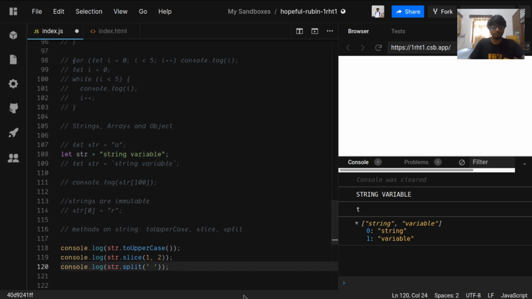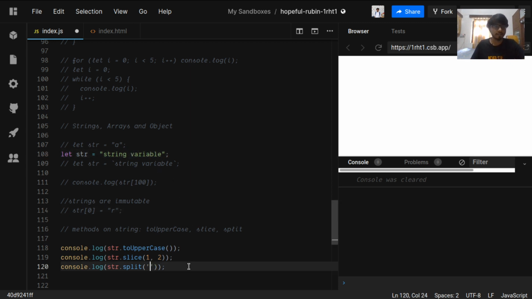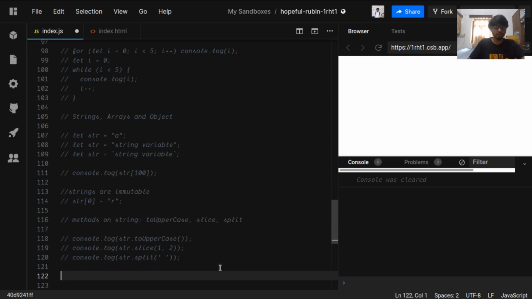We can also have a delimiter. This is called delimiter. We can split at slash, but as we don't have slash in the string, it will give us only one element. So we can add slash in the string to split it on the slash. So this is the example of splitting the string. Okay, these were strings. Let's move on to arrays.